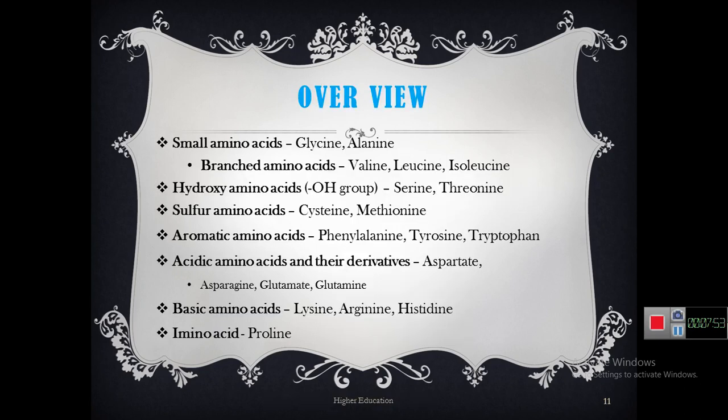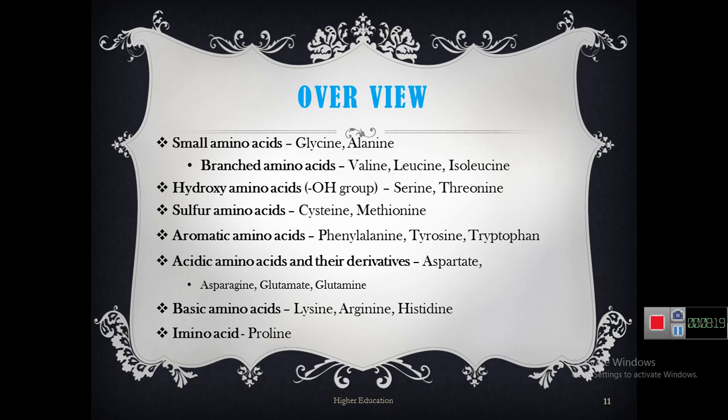Summary of this lecture. That means classification of amino acids on the basis of chemical structure. In chemical structure, amino acids are classified into 7 groups. Simple amino acids, that means aliphatic amino acids with side chains, they are glycine, alanine.